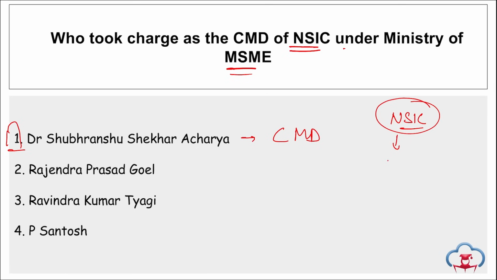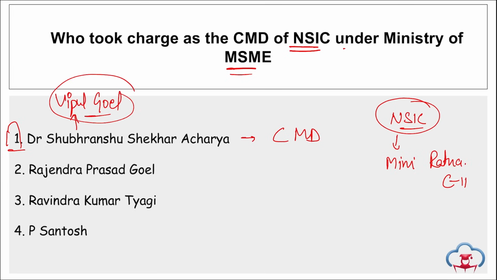This NSIC is a Mini Ratna Category 2 company that comes under the Government of India under Ministry of MSME. He will succeed whom? Dr. Shubhranshu Shekhar Acharya will be succeeding Vipul Goyal. Right? Prior to this appointment, Shubhranshu Shekhar Acharya was serving as the Chief General Manager of SIDBI since 2022.